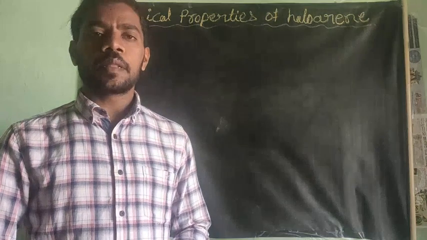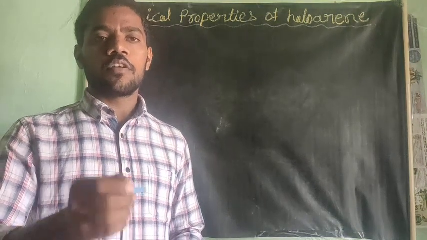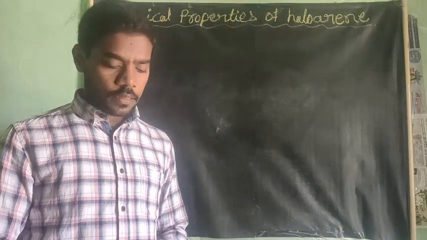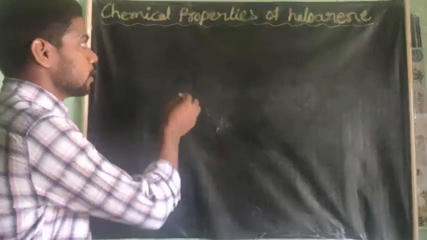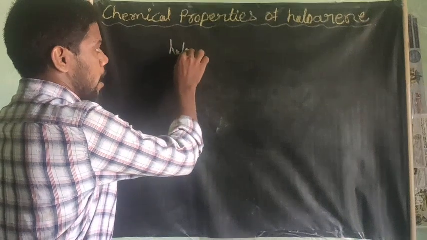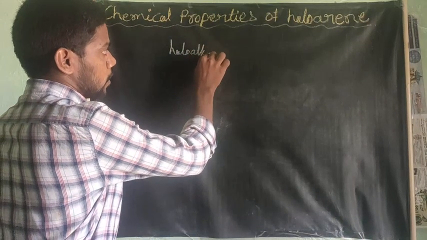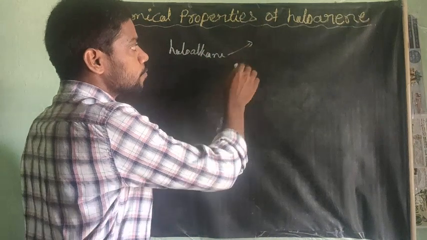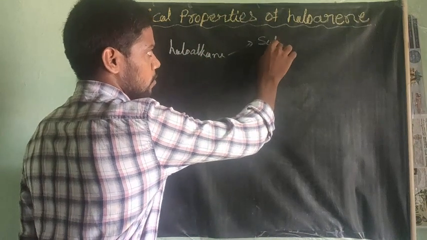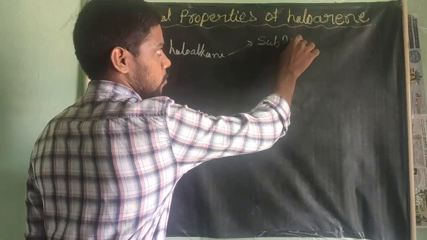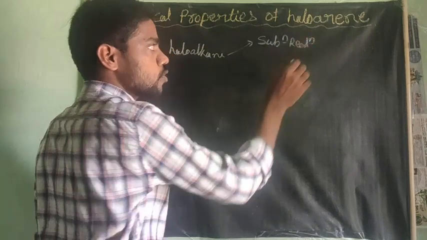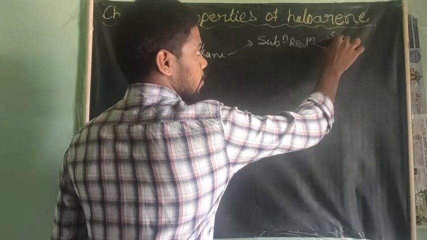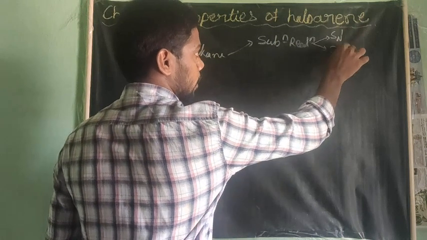After learning the chemical properties of haloalkanes, we are going to the next part, the chemical properties of haloarenes. In the chemical properties of haloalkanes, we learned about substitution reactions. In substitution reactions, there are two types of substitution mechanisms: the SN1 mechanism and the SN2 mechanism.